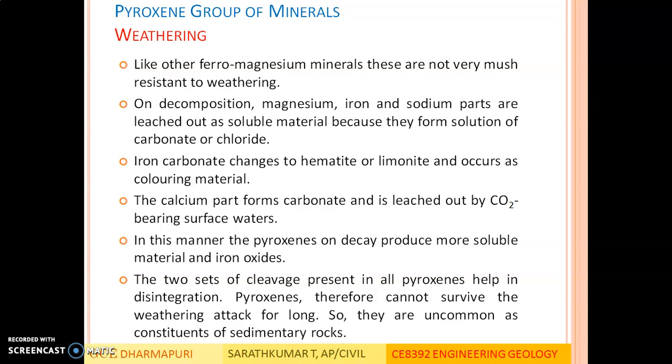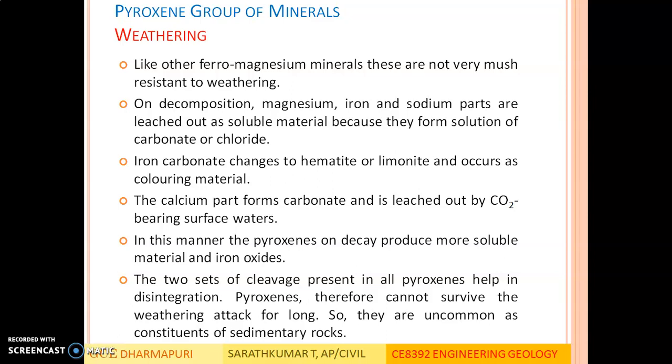or limonite and occurs as coloring material. The calcium part forms carbonate and is leached out by carbon dioxide bearing surface water. In this manner, the pyroxenes on decay produce more soluble material and iron oxides. Two sets of cleavage present in all pyroxenes help in disintegration. Pyroxenes therefore cannot survive the weathering attack for long, so they are uncommon as constituents of sedimentary rocks.